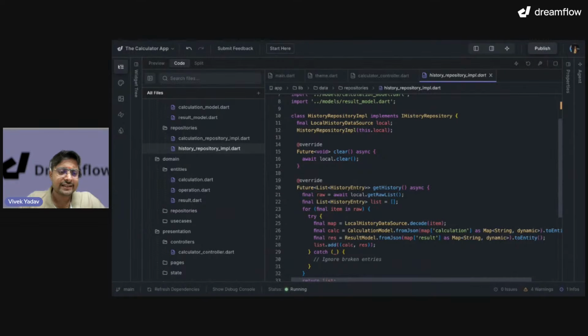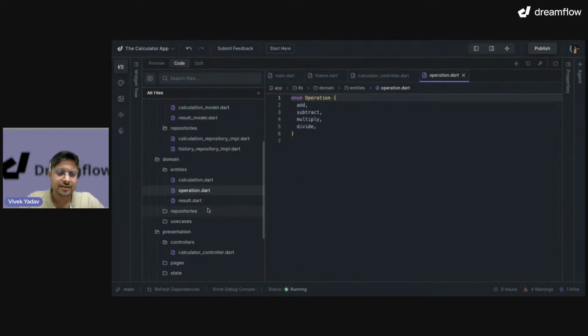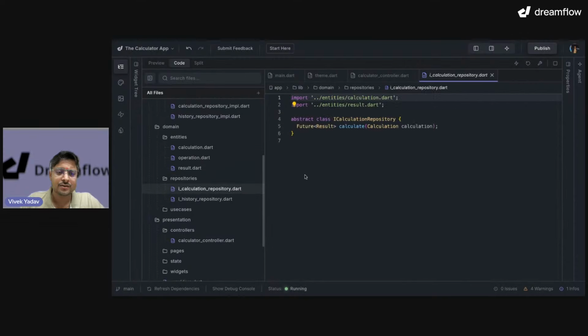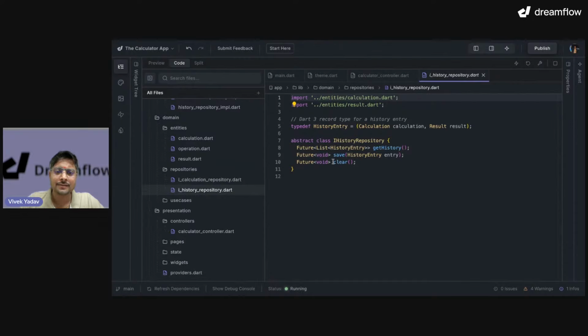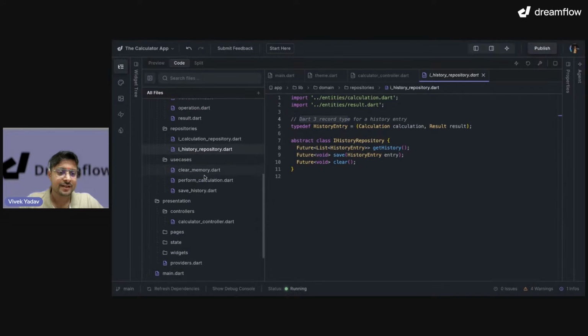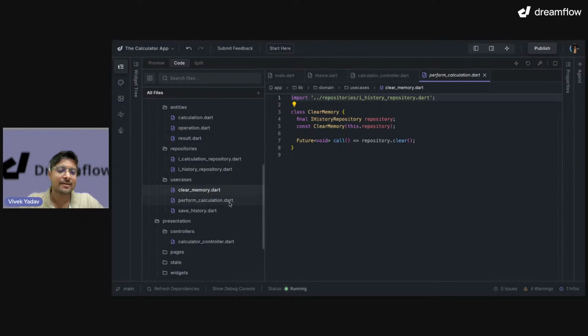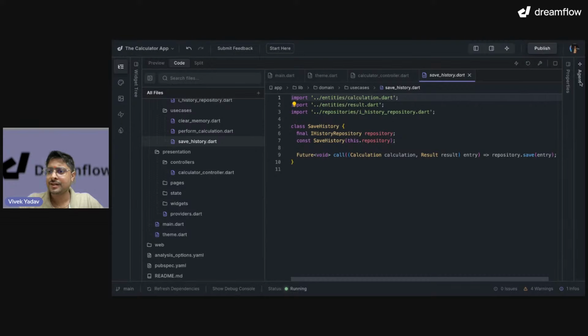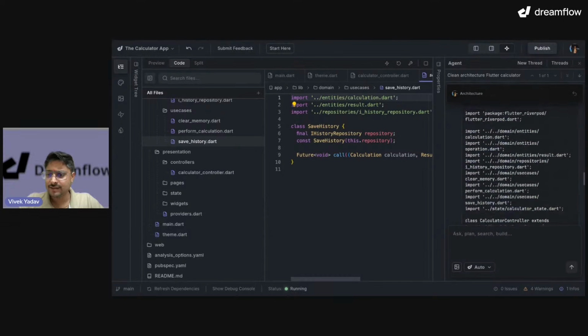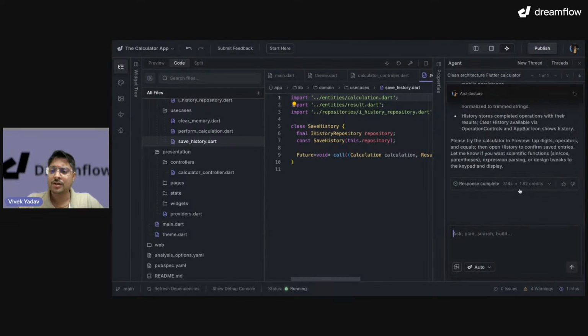Then I have some domain entities, calculation, operation, result. Then some more repositories. So here, these are abstracted repositories. Okay. Wow. So Dreamflow is able to bring up Dart 3 records as well. That is really good. Use cases. I have some use cases of clear memory, perform calculations, save history, and all of this. Is my agent completed? Let me see if my agent is over. So our agent took 3.4 seconds to bring all of this, and it just used 1.82 credits, and that is really good.